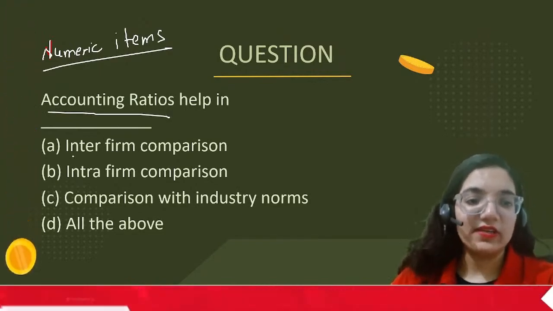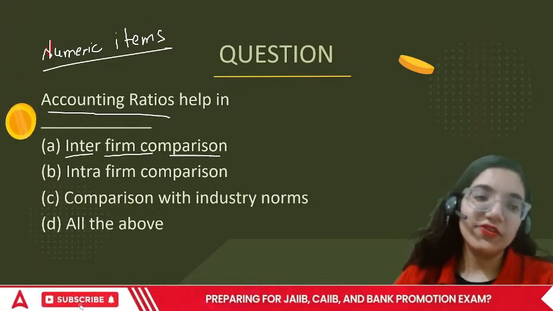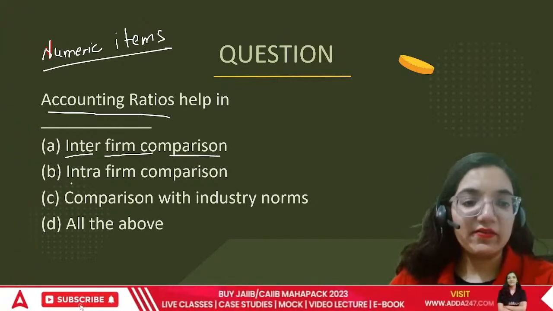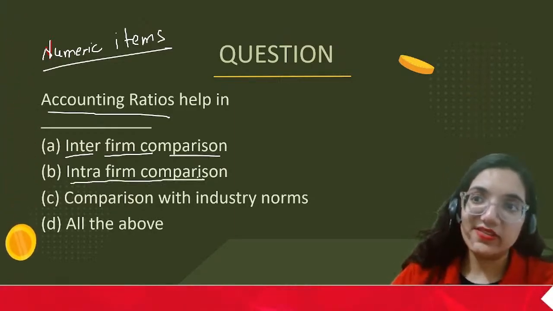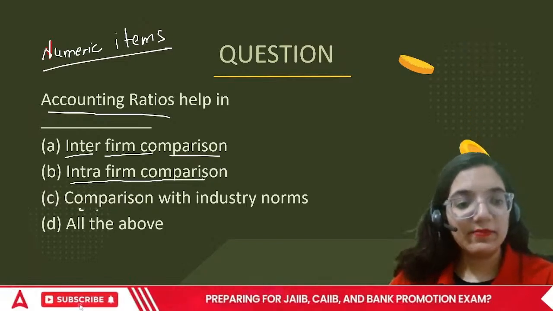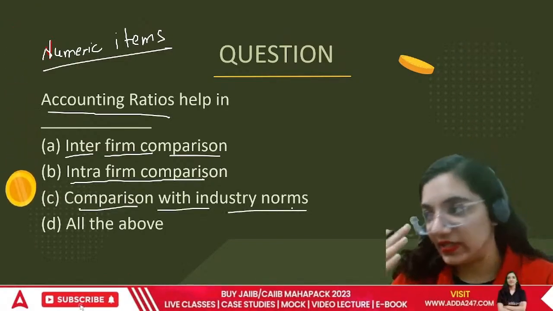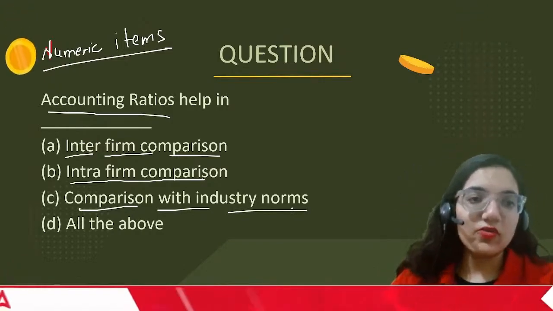What does it do? Does it help in inter-firm comparison? Yeah, you can compare two different firms of the same industry. Then intra-firm, within the firm, we are looking forward to what happened with the previous year, what is happening in the current year. Then we have the comparison with industry norms. See, the industry altogether itself is growing and we are going at a faster pace.